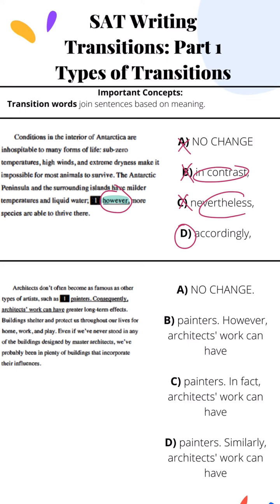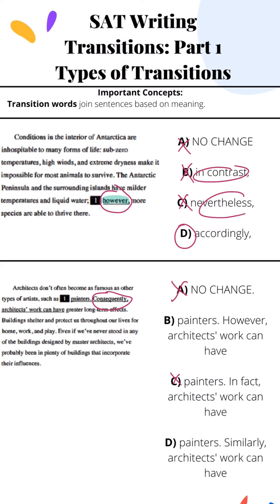So the first sentence of the paragraph states that architects don't often become as famous as other types of artists. And the second sentence states that architects' work can have greater long-term effects. So these are two opposing ideas, so we need to select an answer choice that has a contradictor word in it. Okay, so A is no change, but the word consequently conveys a result, and it's a cause and effect word, so we can eliminate A. Answer choice C is the word in fact, but this is to emphasize or back up a fact that preceded the transition word, so we can eliminate this too.